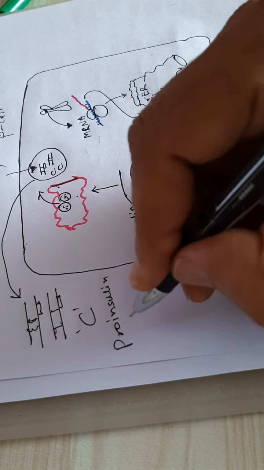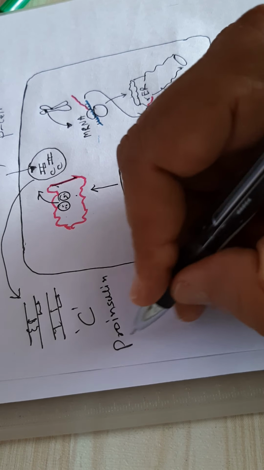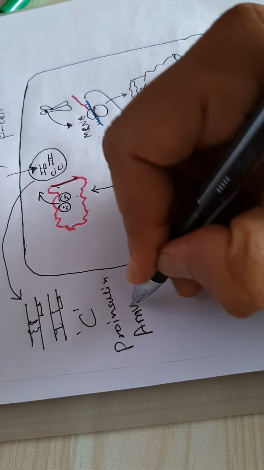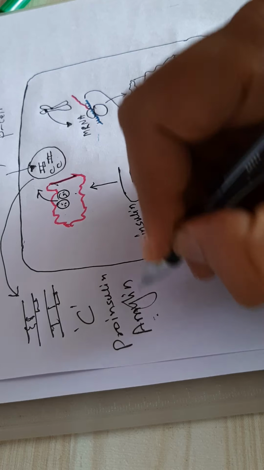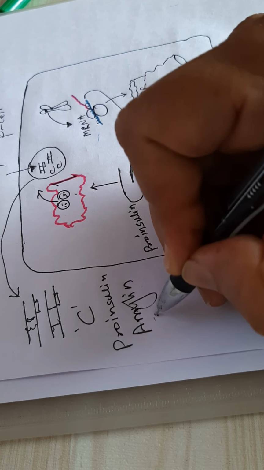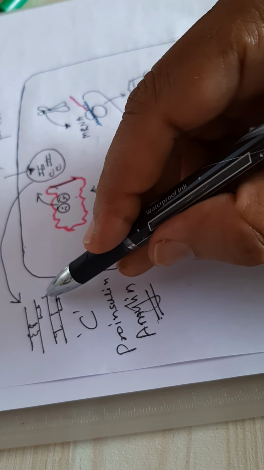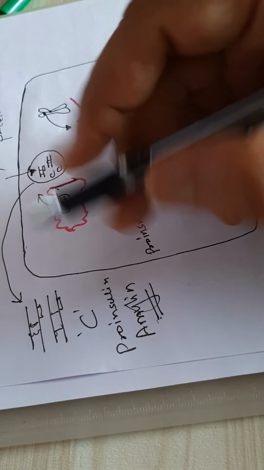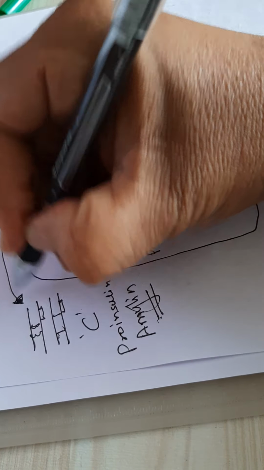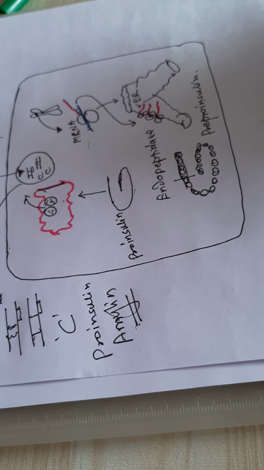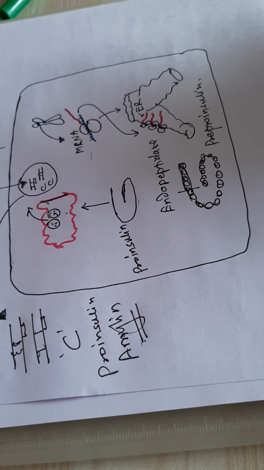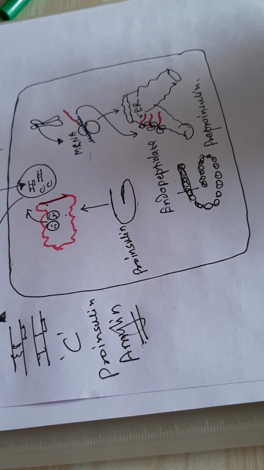Along with that, there is one more important molecule also secreted, called amylin, which we'll study afterward. The C-peptide and insulin are very important as far as diabetes mellitus is concerned. So this is about the synthesis of insulin.